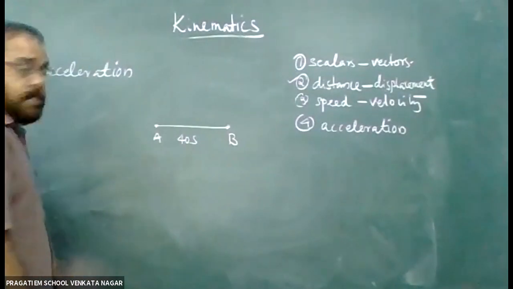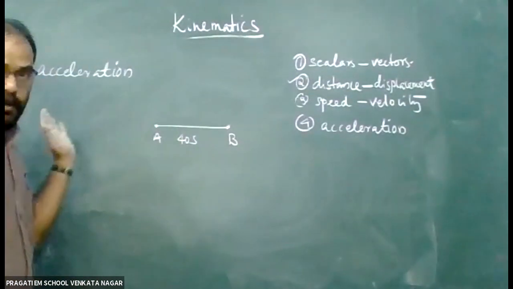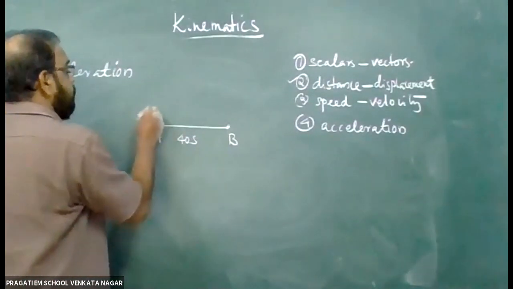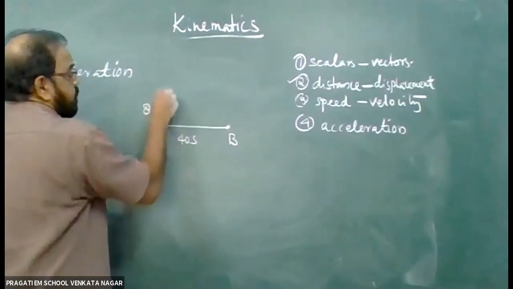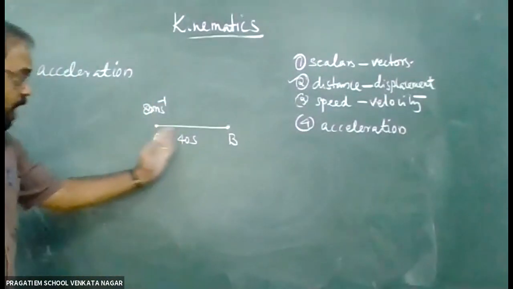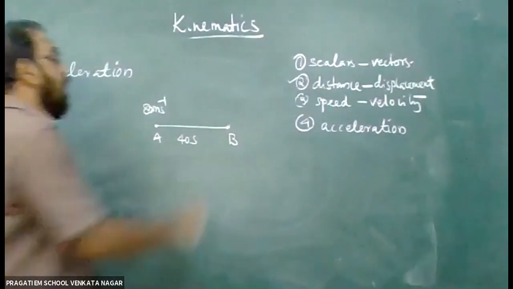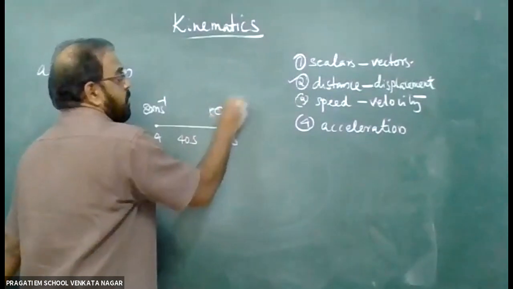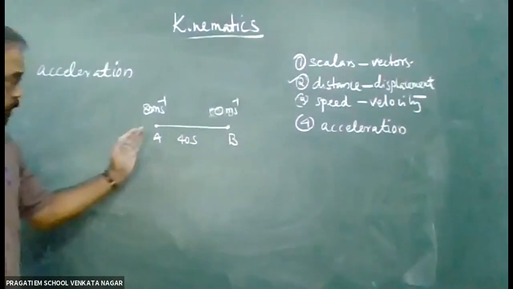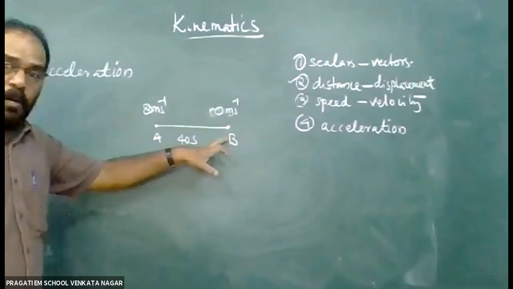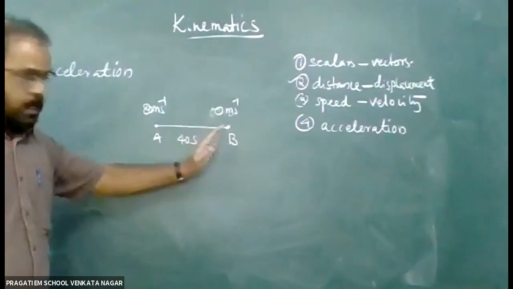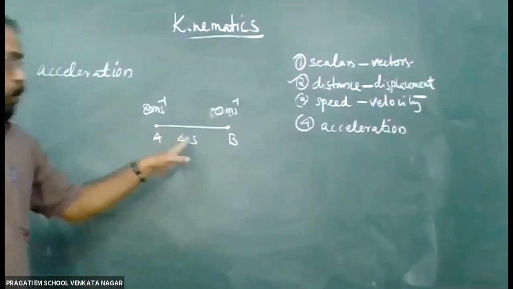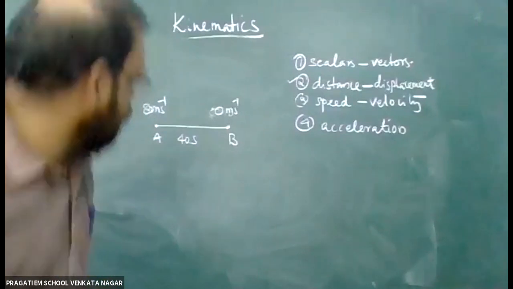Let us imagine the velocity at A is 80 meter per second. It travels for 40 seconds and stops, that is, it becomes 0 meter per second. From 80 to 0, that means stopped. The train stopped at this station, and it takes 40 seconds to go from A to B.